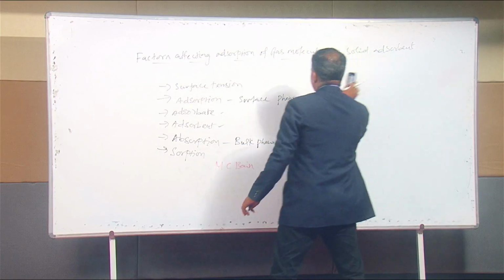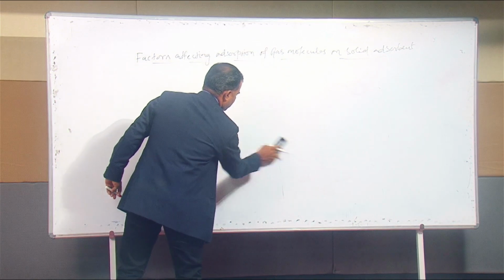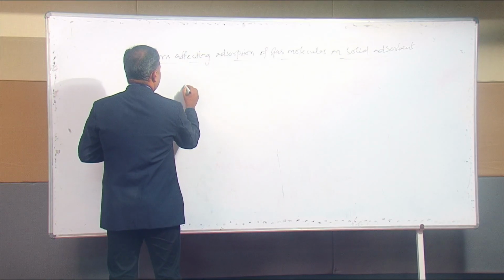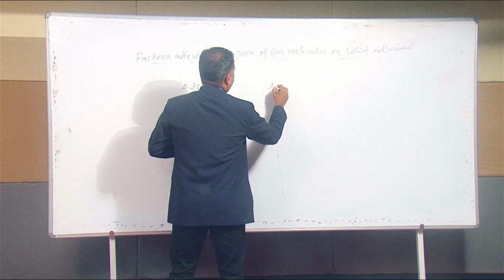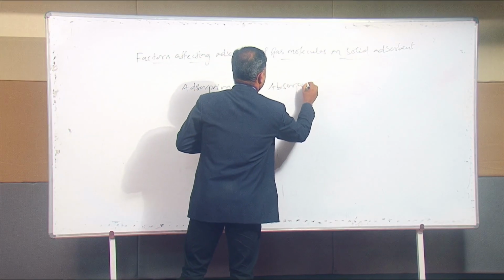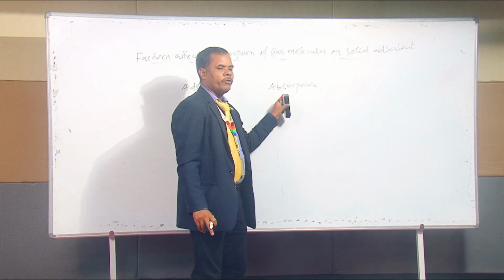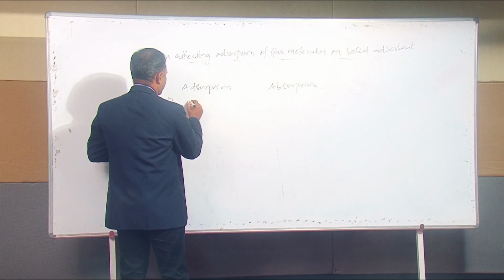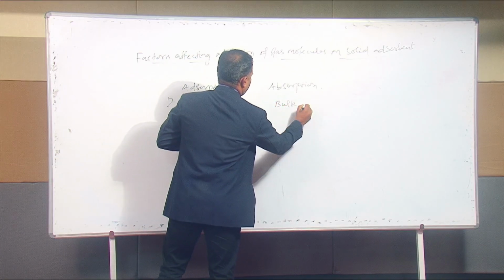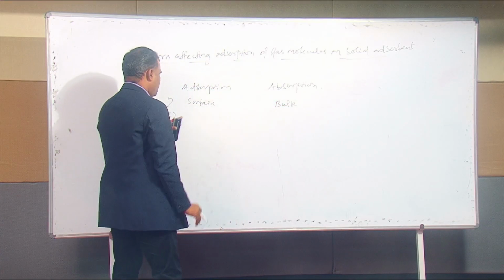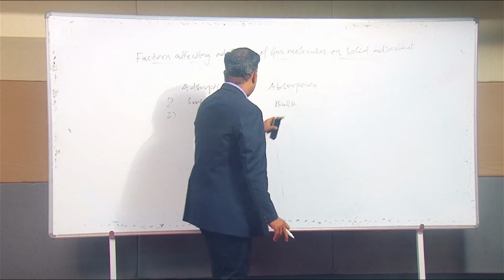So now, what is the difference between adsorption and absorption? First, adsorption is a surface phenomenon, while absorption is a bulk phenomenon. Second, equilibrium is attained very easily in adsorption, while absorption takes more time.